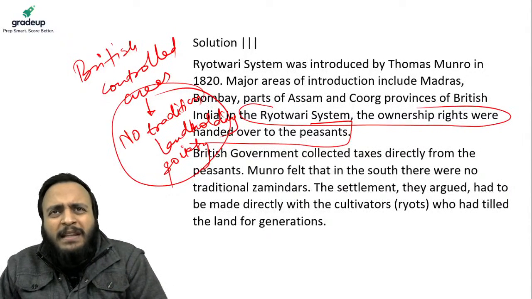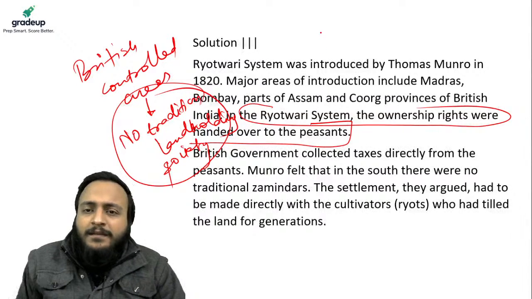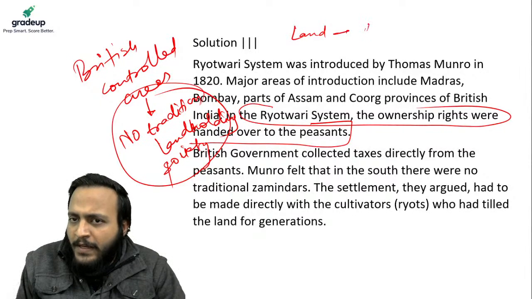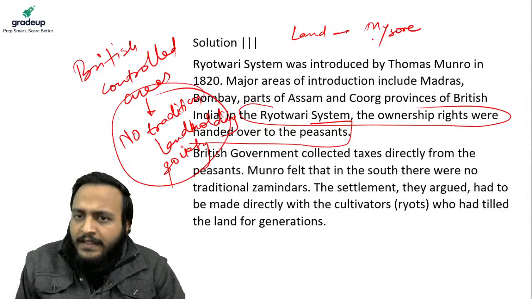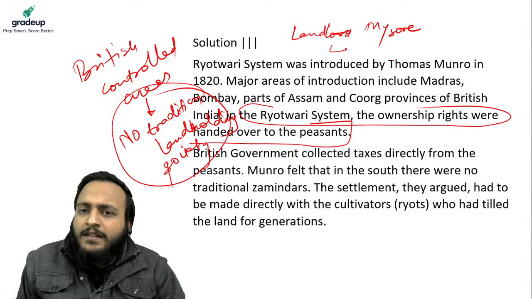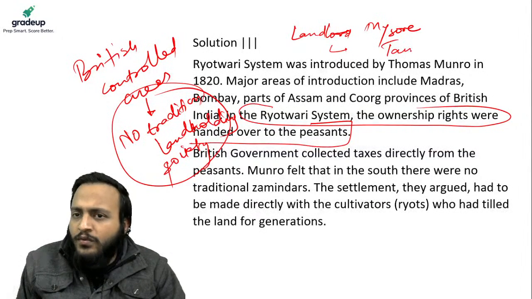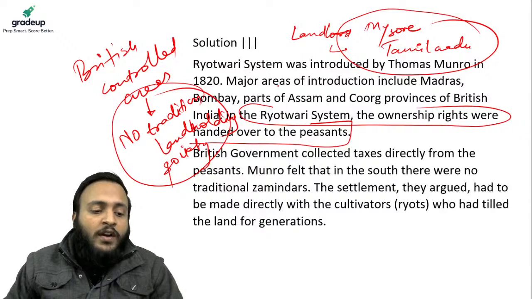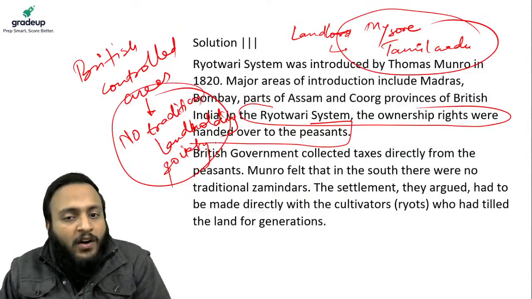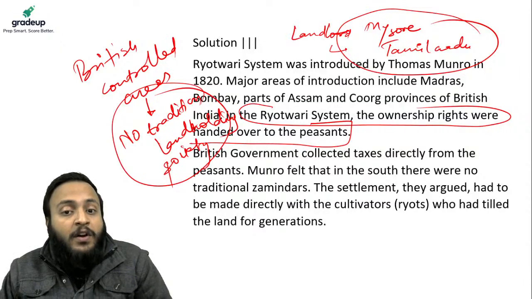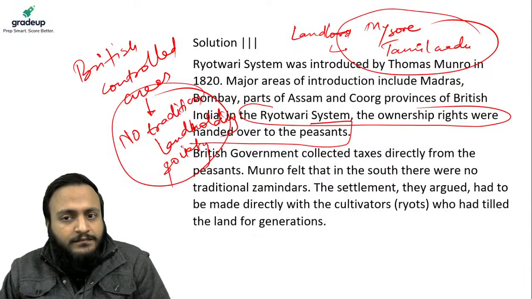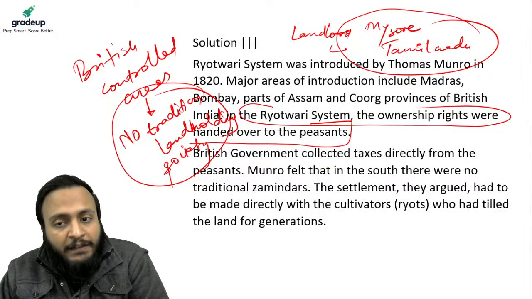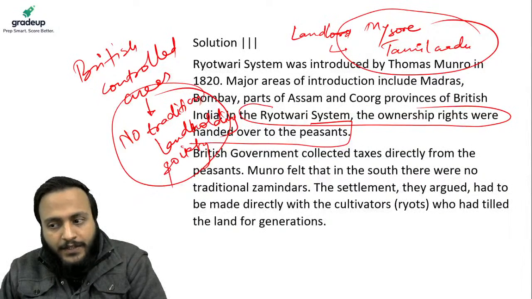However, some people may say that there might be landlords in the areas of, say, Mysore, in the areas of, say, Tamil Nadu. However, these areas were not having the traditional landlords, as in the case of Bengal, UP, Bihar, or even the Punjab area. Clear? Because we understand one point, that these areas were mostly not under the direct control of even the Mughals. Clear?